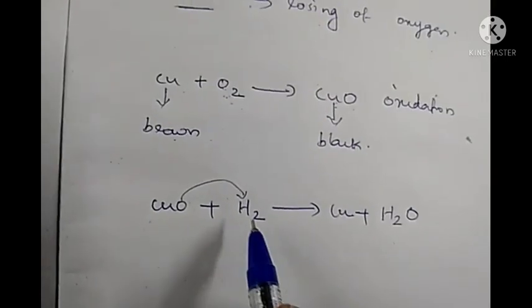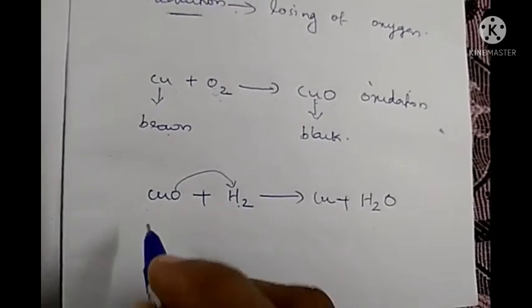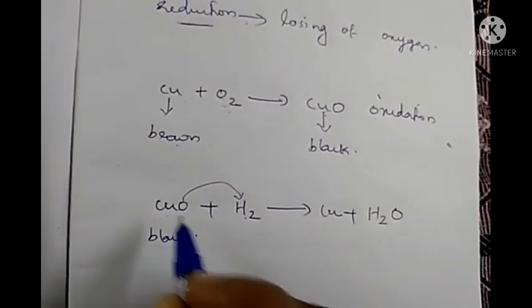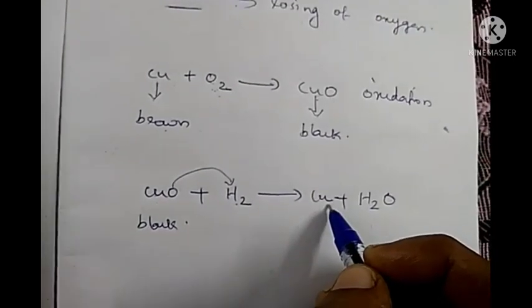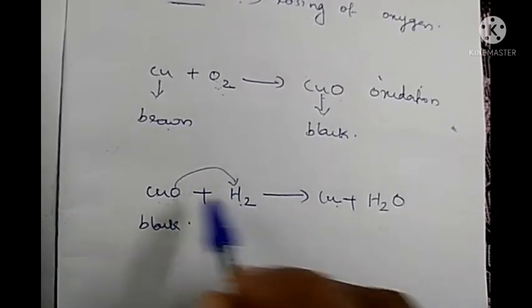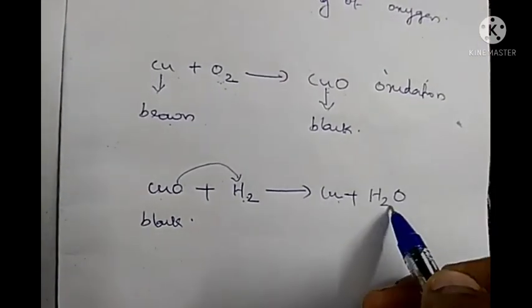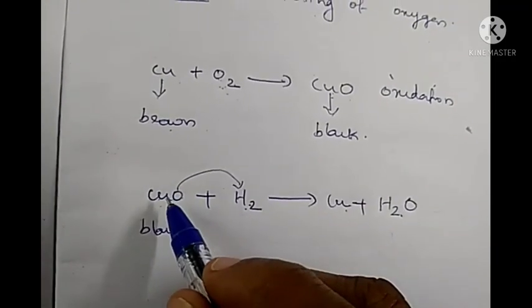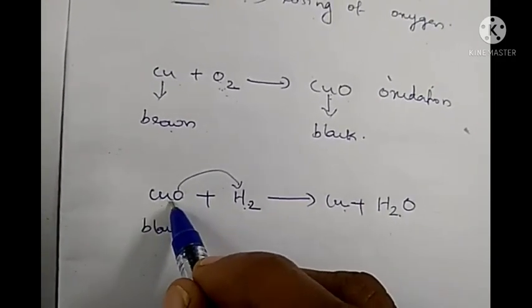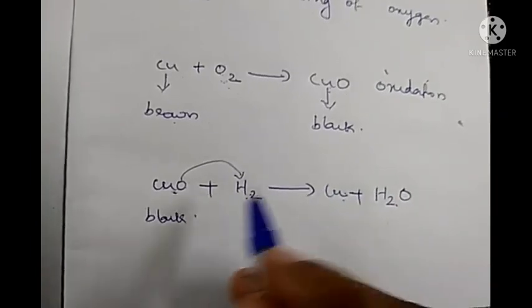Okay. So during this reaction, copper oxide is losing oxygen and changing into copper.